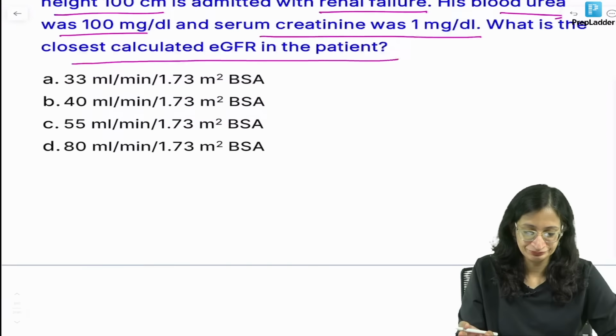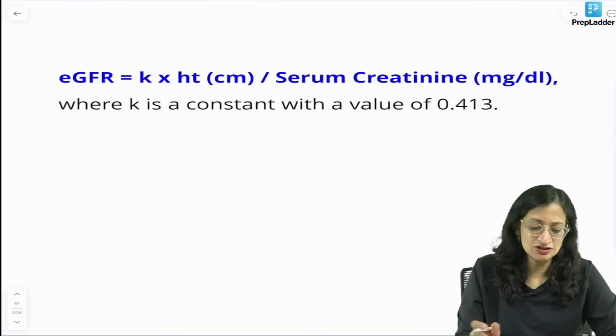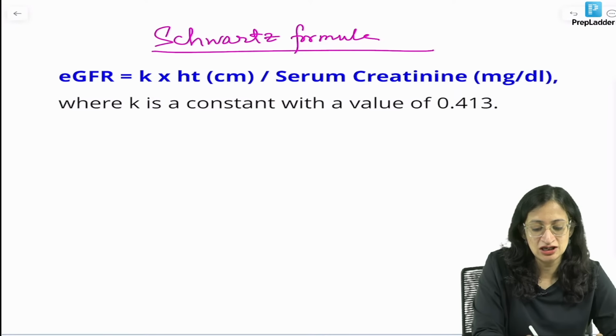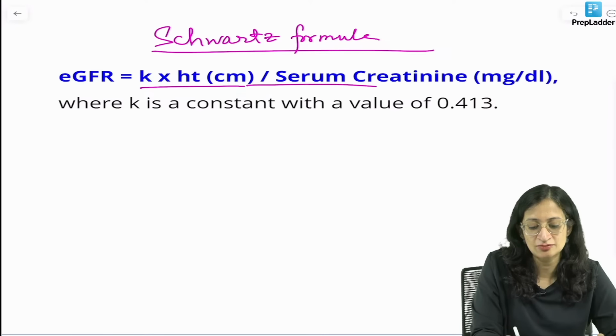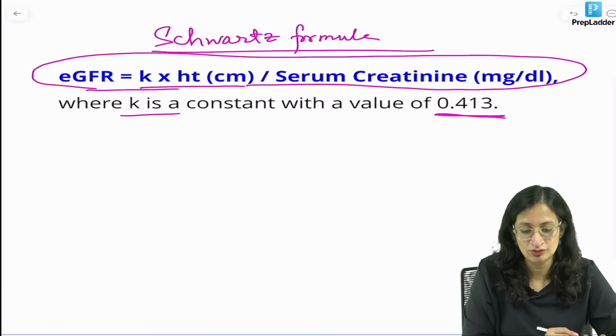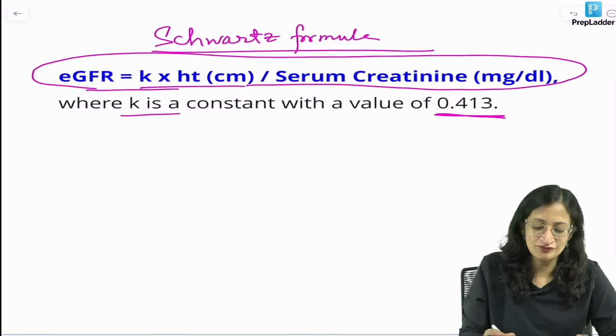Okay, right. So, estimated GFR we calculate using this Schwartz formula. It can be asked for you. So, what is the Schwartz formula? Estimated GFR is K into height in centimeters divided by serum creatinine in milligram per dl. And the K or constant has a value of 0.413 in children. Okay. So, 0.4, let us take it.